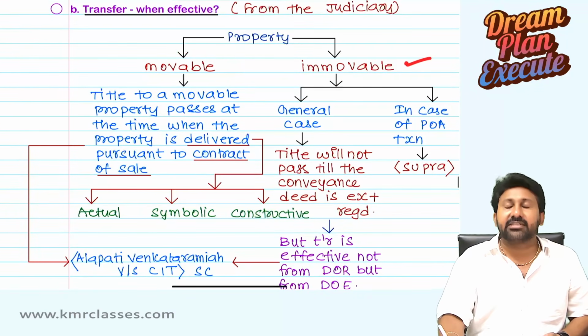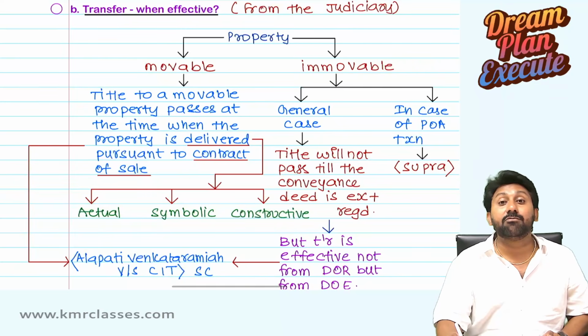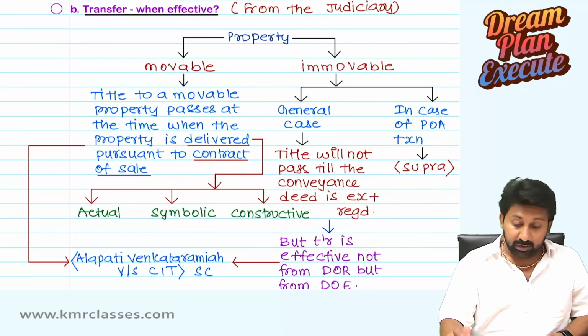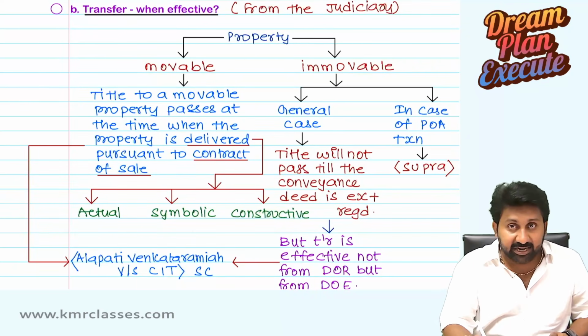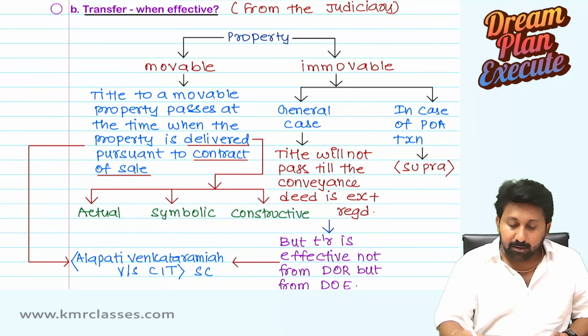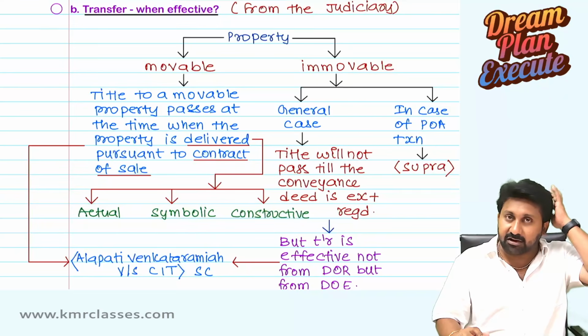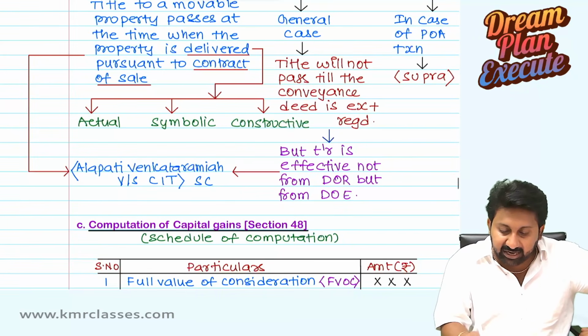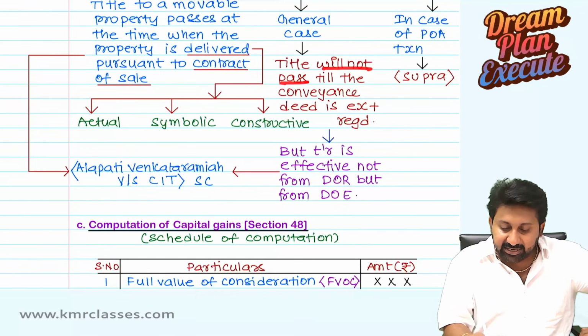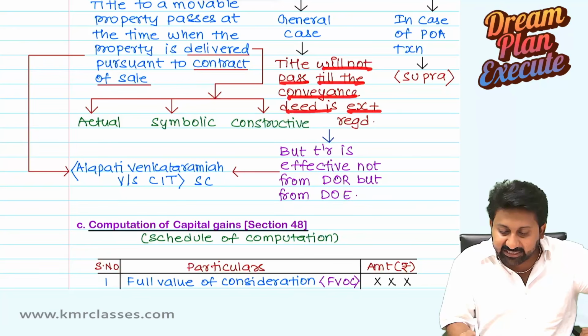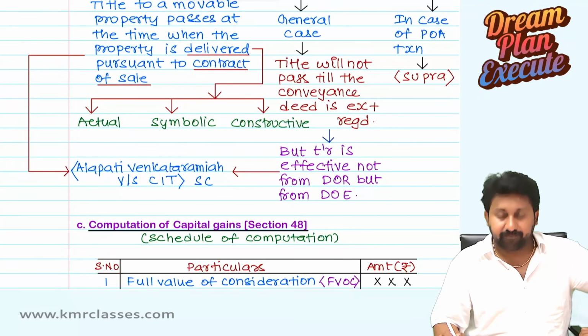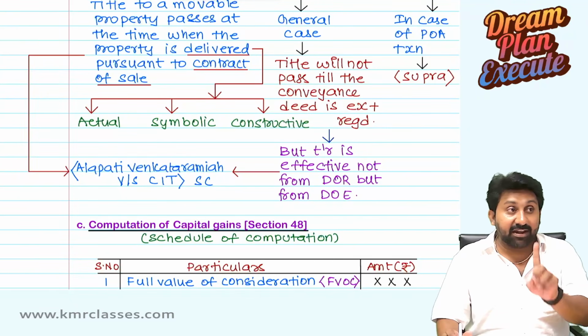Sir, no sir, this is not movable, this is an immovable property. Then what will you do? If the property under consideration is not a movable property but an immovable property, in normal cases what will happen? Title will not pass till the conveyance deed is executed and registered. Okay, listen carefully, very, very important.